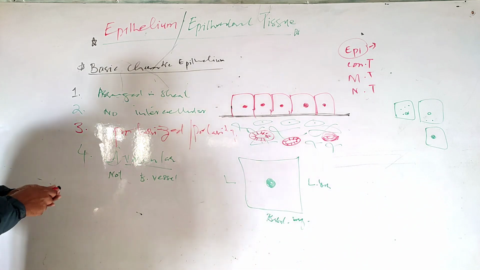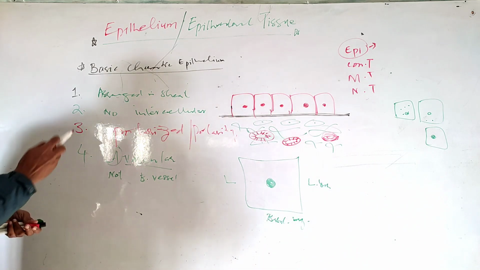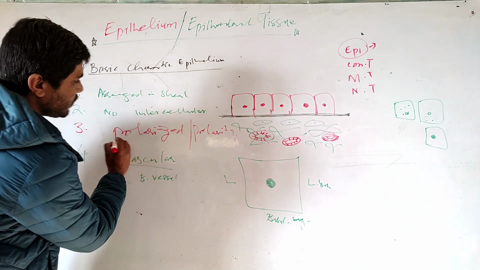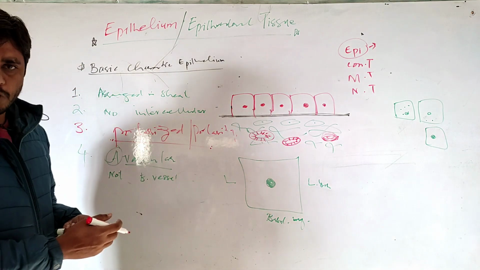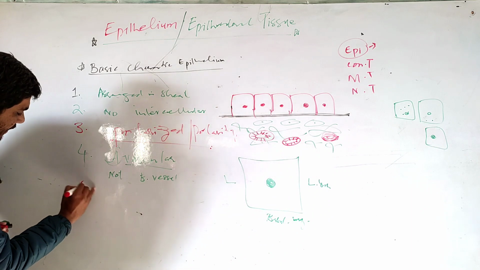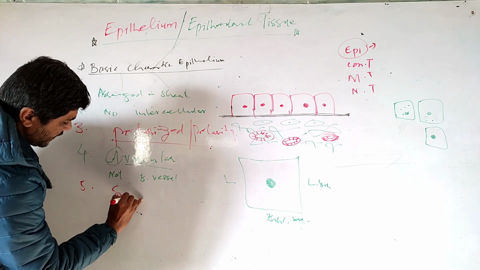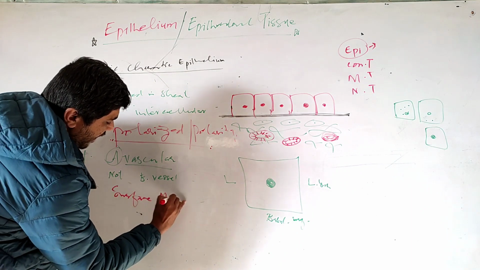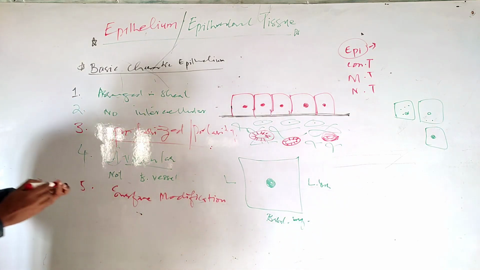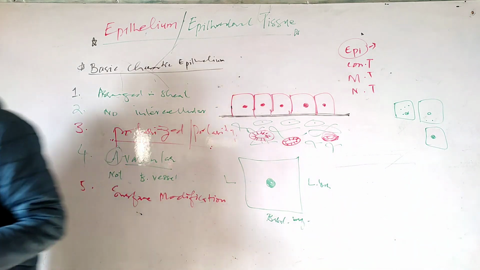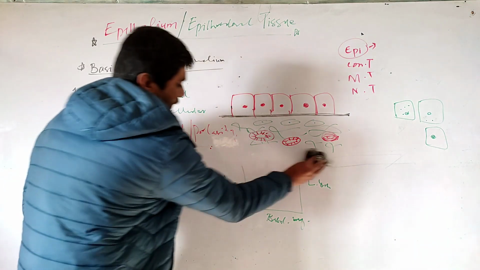Next characteristic: surface modification. If you are talking about polarization, we have many poles, and there are surface modifications.